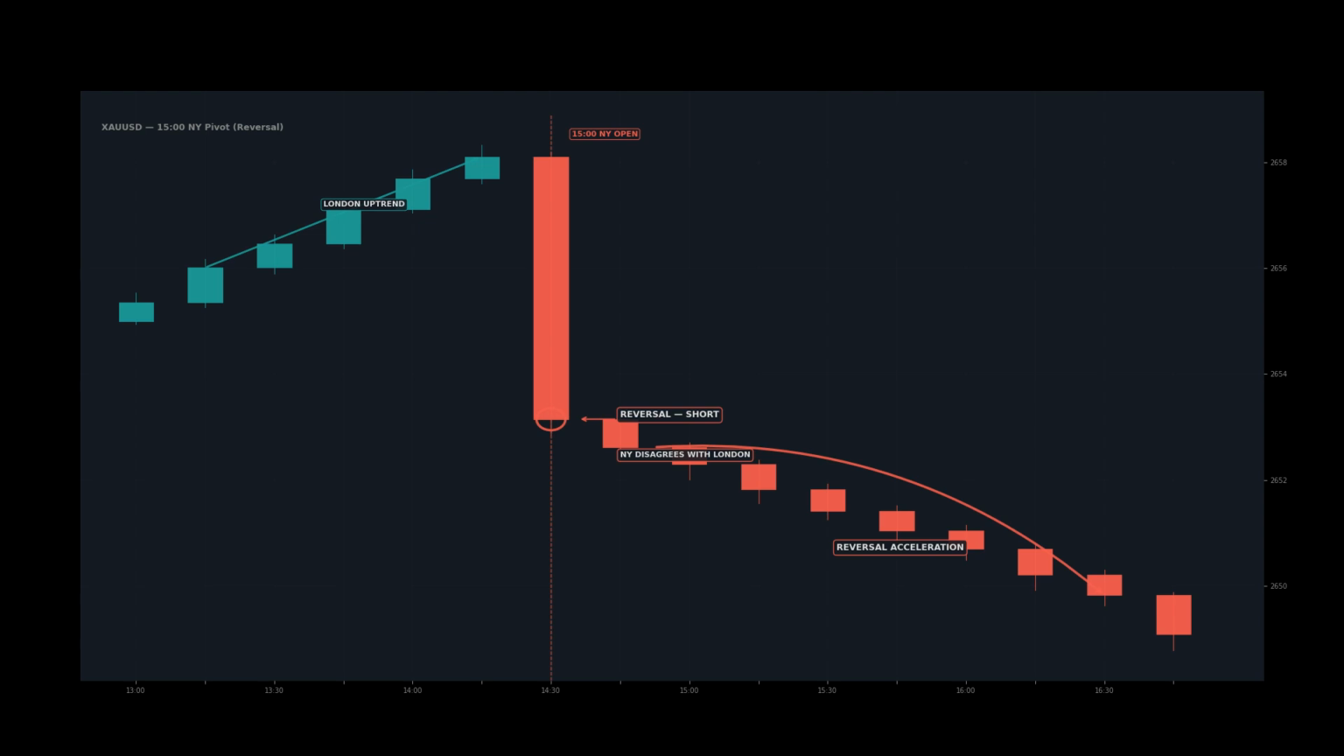This happens in approximately 40% of decisive 15 o'clock sessions. The reversal typically runs 30 to 80 points from 3 p.m. to 5:30 p.m. Enter in the 15 o'clock direction at 3:15 pullback. Stop 12 to 15 points behind the 15 o'clock extreme.